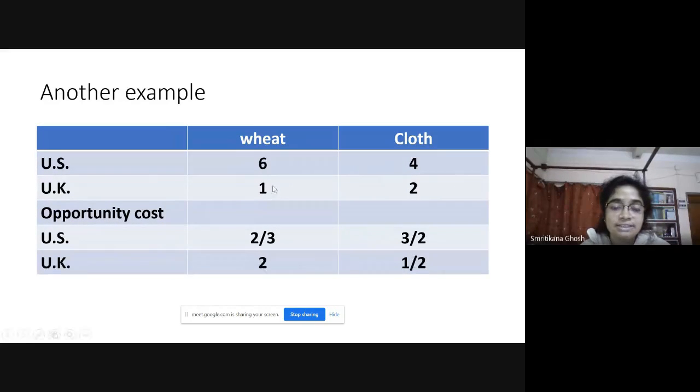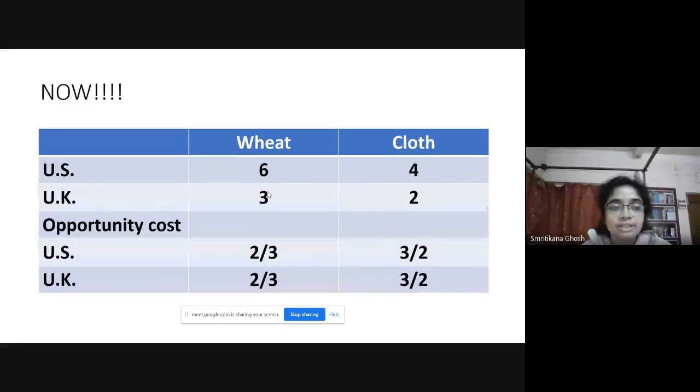This is US and we have changed the UK data, not the US data. In case of UK data, it becomes 3 and 2. The 6 and 4 is same as before, but 3 and 2 is changed. What is the significance of that 3 and 2? These are just half of the US production, right? 3 is the half of 6 and 2 is the half of 4. So in that case, what is the opportunity cost? Look, for the two commodities, opportunity cost is same: 2 by 3 here, and here also it is 3 by 2.